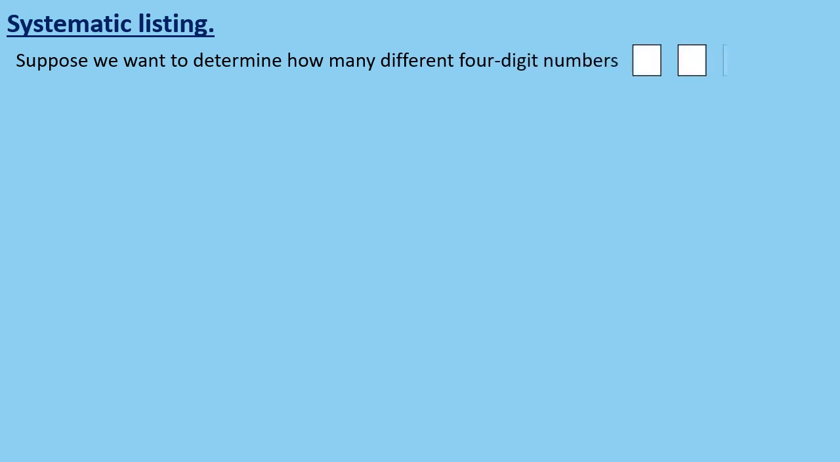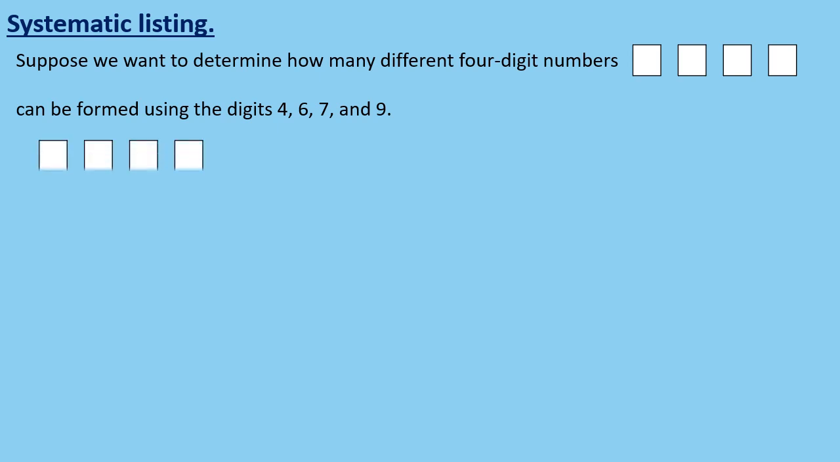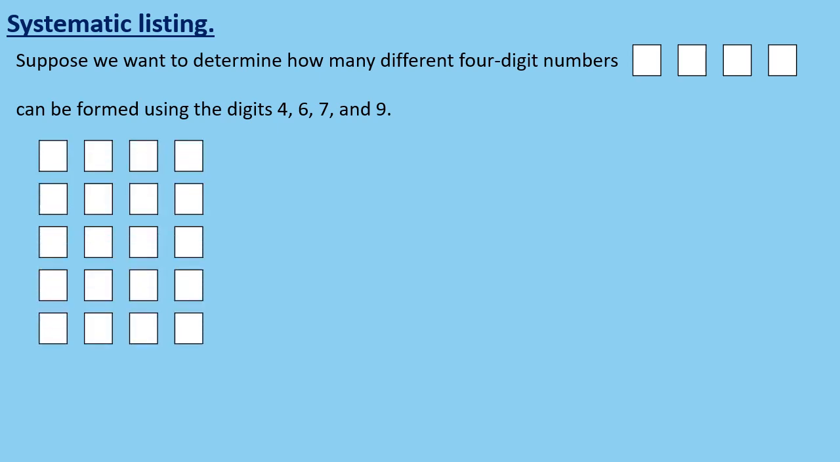The systematic listing method involves creating an organized list of all possible outcomes to ensure that none are missed. To do so, it's important to look for patterns to help identify all outcomes. For example, suppose we want to determine how many different four-digit numbers can be formed using the digits 4, 6, 7, and 9. We can use a systematic approach to organize a list of all possible outcomes.